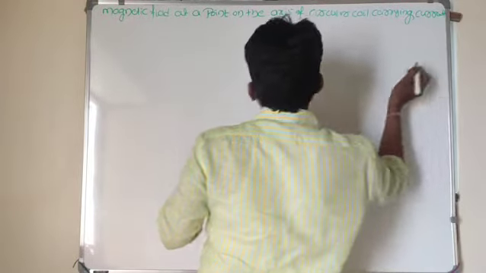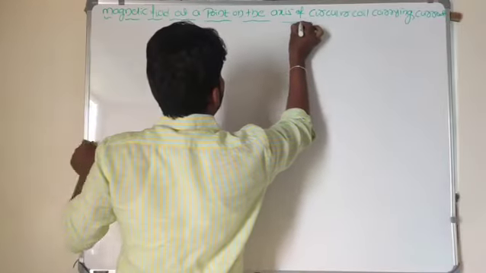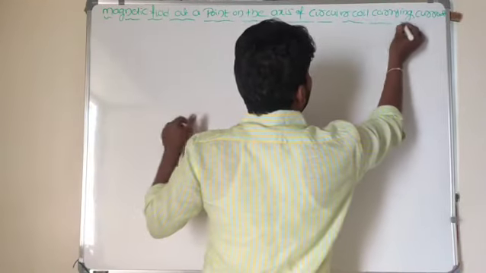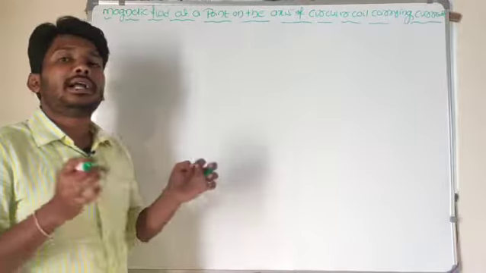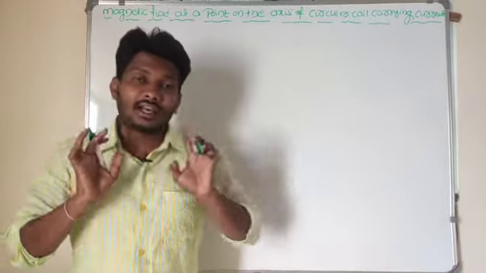This is very important for 5 marks. Most of the time in the annual examination, they will ask a question like: derive an expression for the magnetic field at any point on the axis of a current carrying coil.